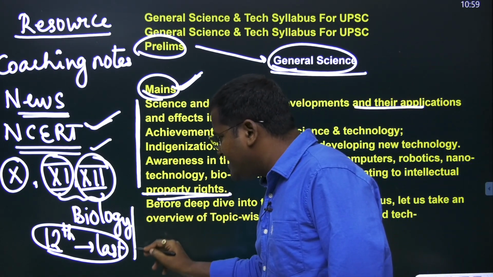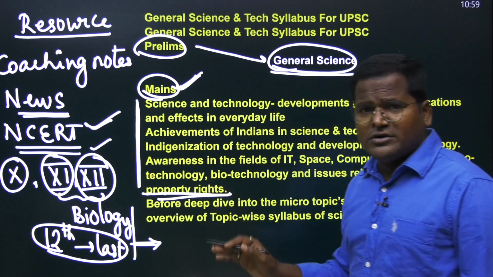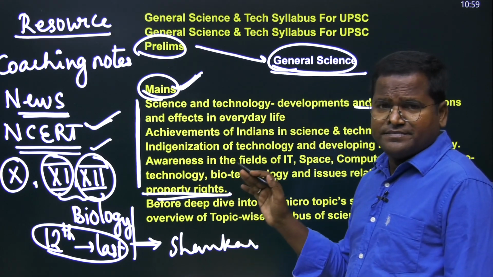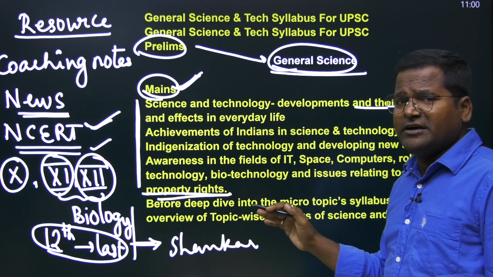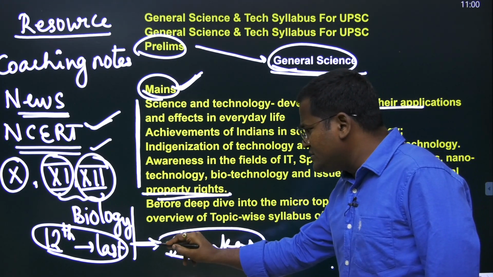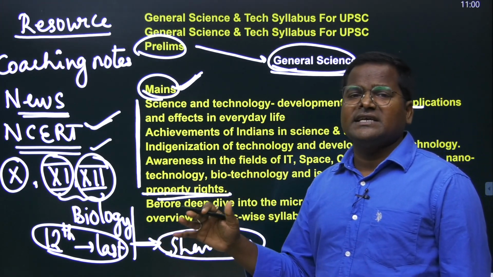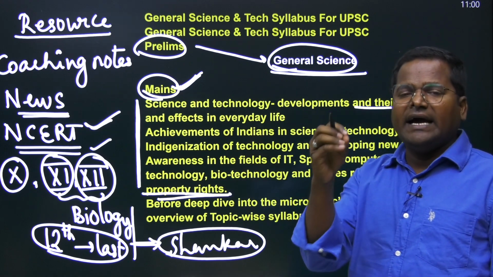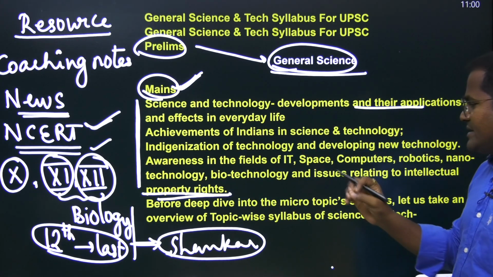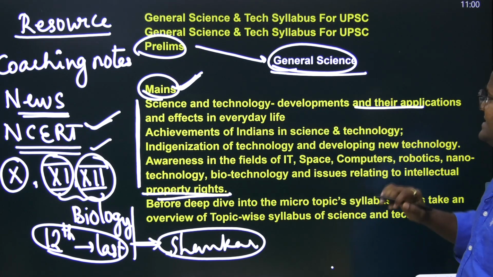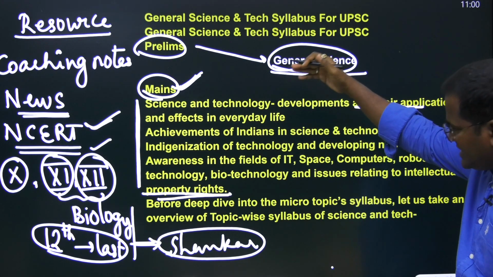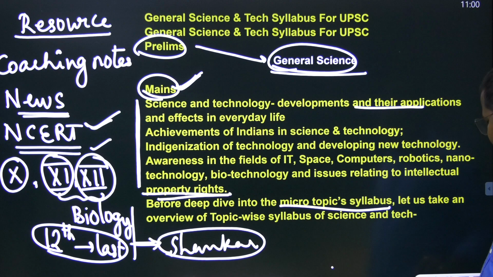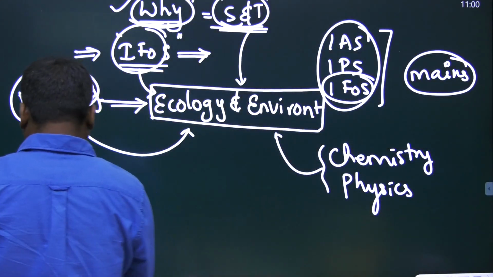And after reading this, whatever book you read, the majority of people read Shankar IAS, or PMF IAS. Majority of the aspirants do read across India. So, these books will become very easy, and in subsequent series I will also make the subject very simple. I will try to teach you every concept. Now, in science and technology, development and applications are the topics, and I have mentioned their micro topic syllabus here. So, we will try to see them.